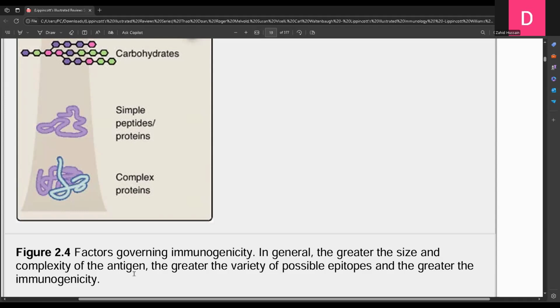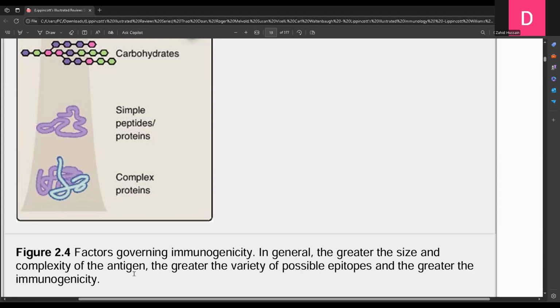epitopes. And epitopes will be more on the proteins because they will have more heterogeneity, greater size, and more complexity. And when they have more complexity and larger size, then they will have more epitopes. And epitopes are the sites against which antibodies will be produced. The size of an epitope is just about 5 to 6 amino acids.